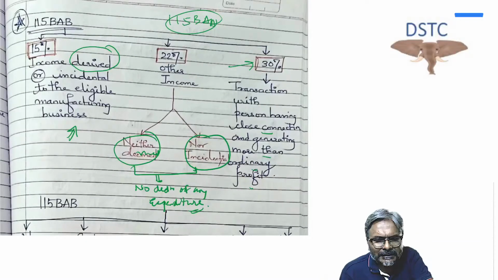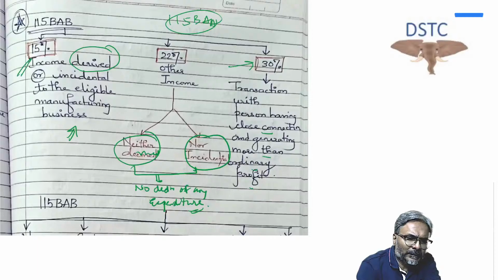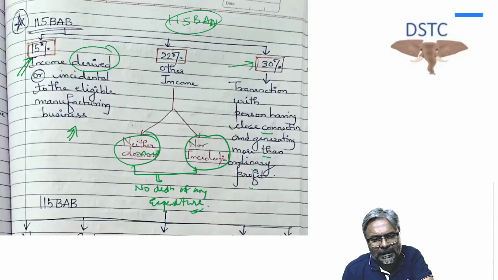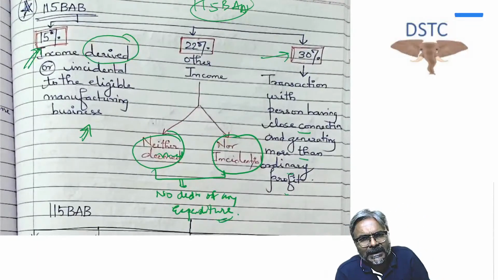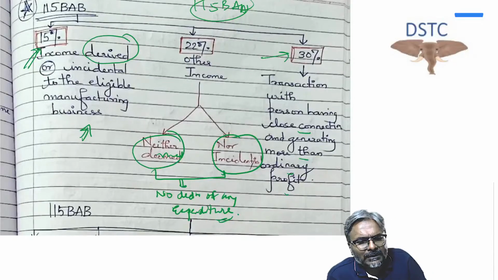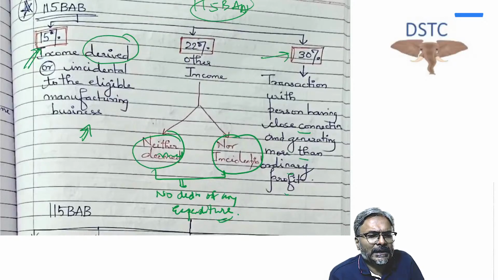Now please understand one thing. For that 15%, two incomes have been carved out. Which are those two incomes? Income which is derived from, or income which is incidental to, the manufacturing business, the eligible manufacturing business. Income which is derived, or income which is incidental to the eligible manufacturing business. Now when you talk about income which is incidental to the eligible manufacturing business, be careful. Incidental.